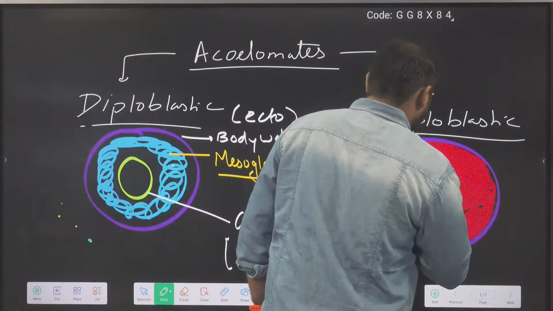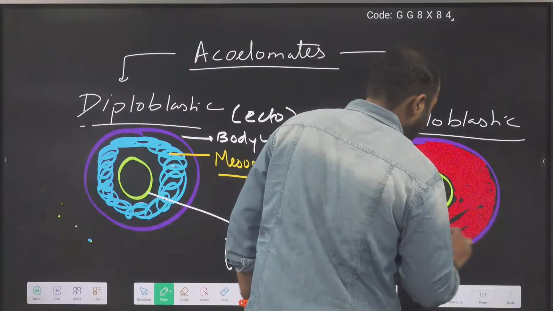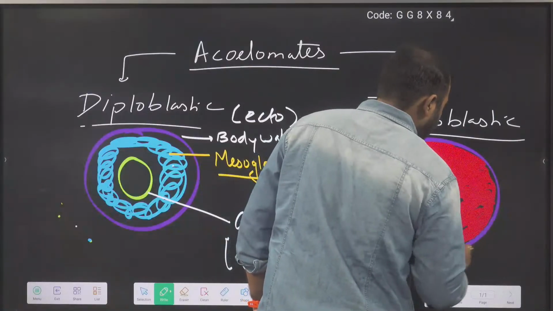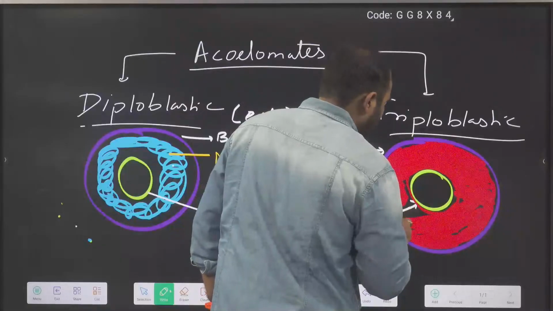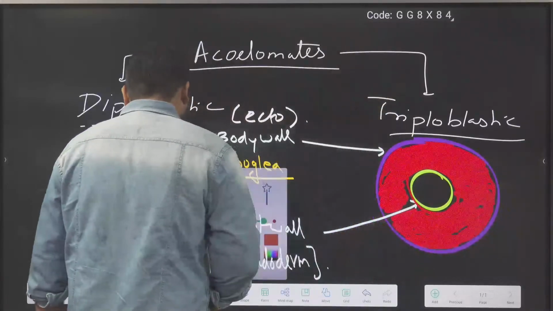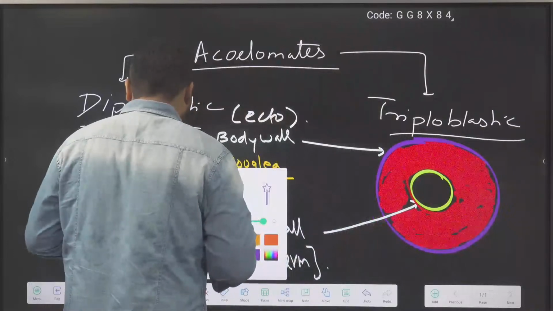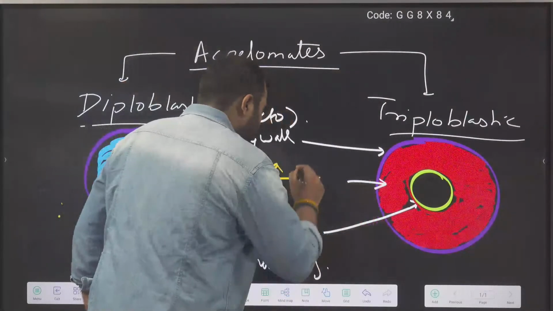So at the place of mesoglea in triploblastic, we got the mesoderm. You can see body wall, gut wall, and in between them you got the mesoderm.